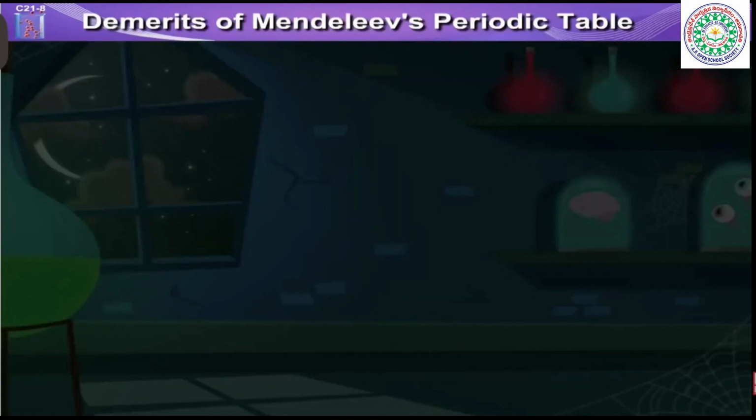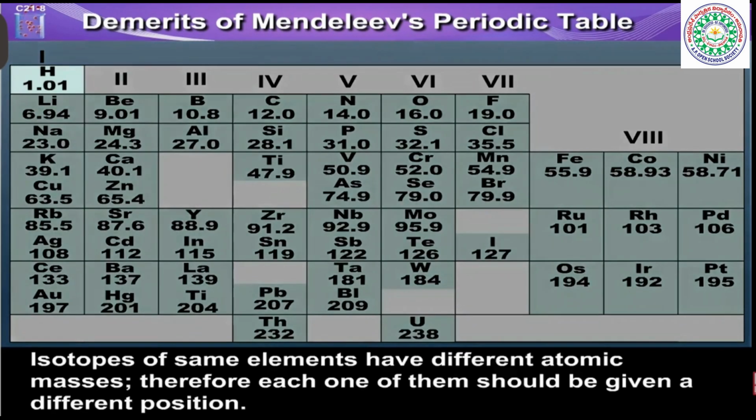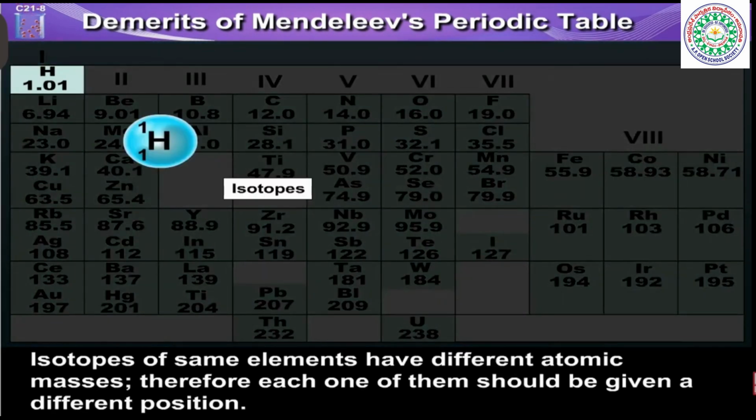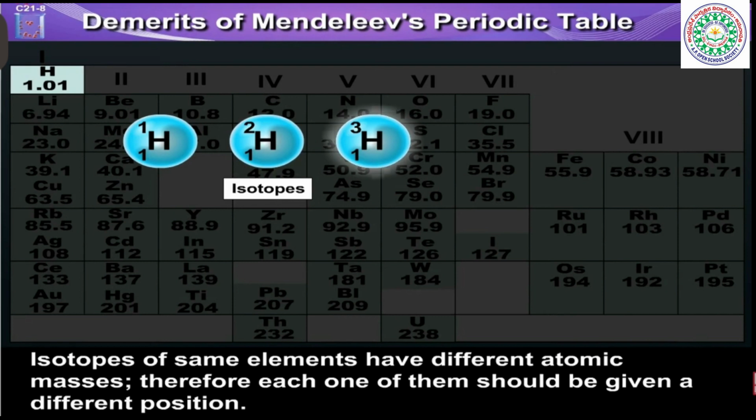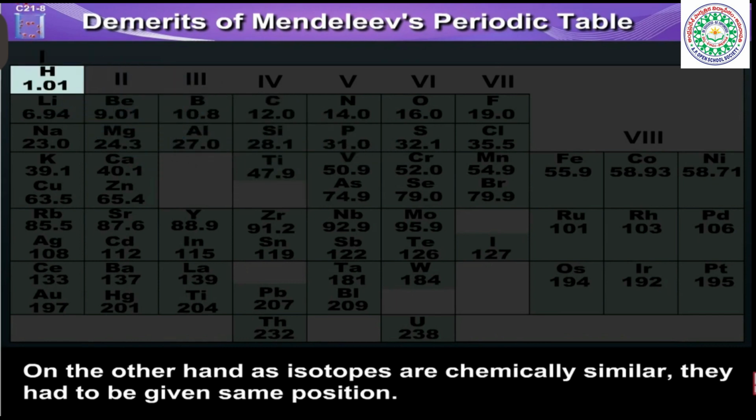Demerits of Mendeleev's periodic table. Hydrogen resembles alkali metals as well as halogens. Therefore, no fixed position could be given to hydrogen in the periodic table. Isotopes of same elements have different atomic masses. Therefore, each one of them should be given a different position. On the other hand, as isotopes are chemically similar, they had to be given same position.